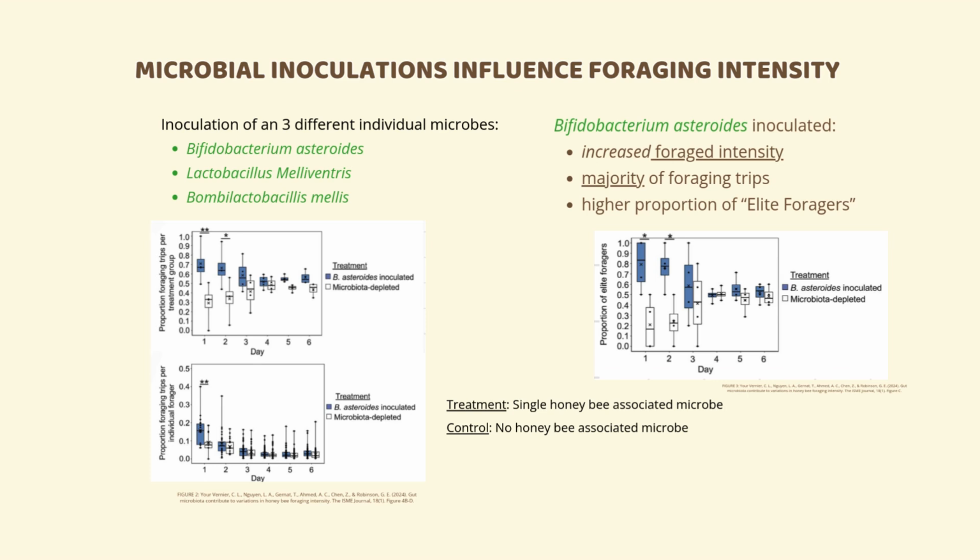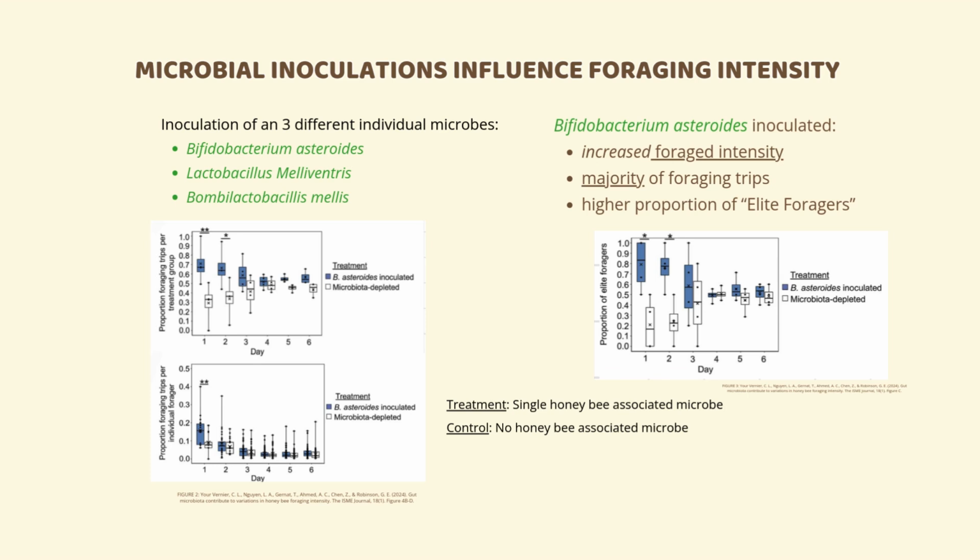At a group level, B. asteroides inoculated bees accounted for the majority of foraging trips during the first 2 days of being tracked. This can be seen in the top left graph, compared to the microbiota depleted bees. The top left graph shows the proportion of foraging trips per colony as a group, and the bottom represents the proportion of foraging trips per individual forager.